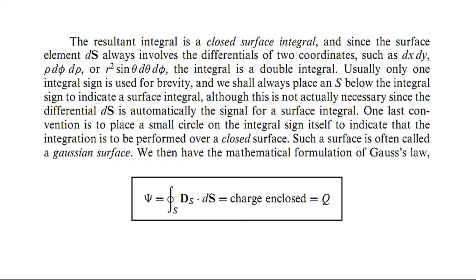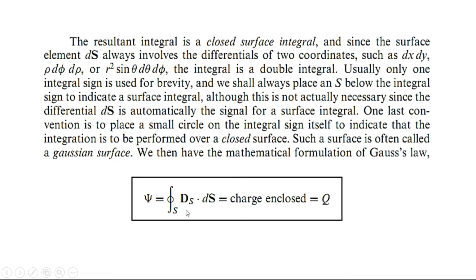If we have a Gaussian surface, an imaginary surface, and flux is passing through that imaginary surface, then the amount of flux passing through it will be equal to the total charge enclosed by the closed surface. मतलब जितना flux इसी imaginary surface से pass करेगा, उतना ही ये charge enclose करेगा. So this is the mathematical form of Gauss's law.